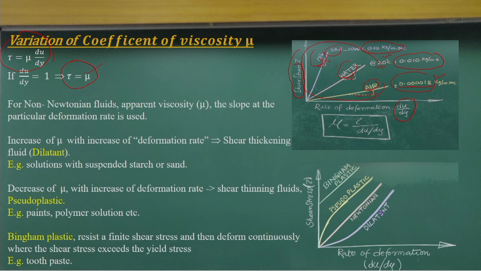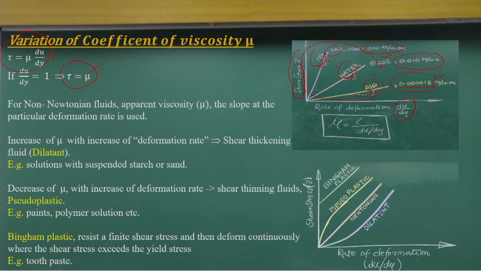That group of fluid flow problems we call Newtonian fluids, where the shear stress caused by any shear forces is directly proportional to the velocity gradient or the shear strain rate. Those fluid flow problems we call Newtonian fluids.